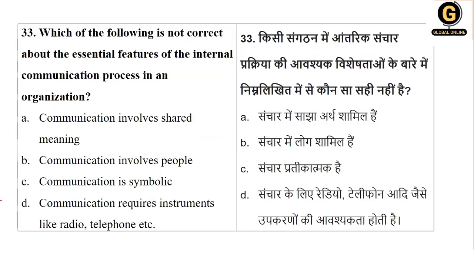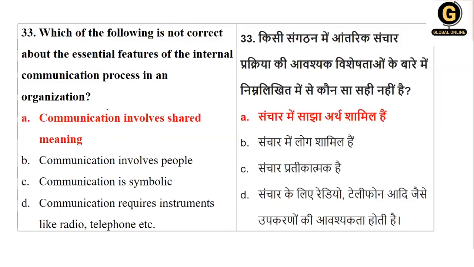Next one. Which of the following is not correct? Please remember this word. Whenever you are having such type of questions, read the questions very well. Not. The essential feature of internal communication process in an organization, which does not have an essential feature. It involves shared meaning. It involves people. It is symbolic, and it requires instruments like radio. So yes, these three are expected. So it does not involve shared meaning. It means that certain things cannot be accepted the way it is by us and by the others. So it does not involve shared meaning.